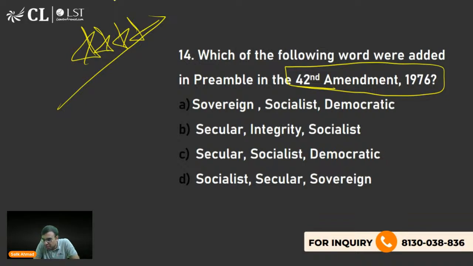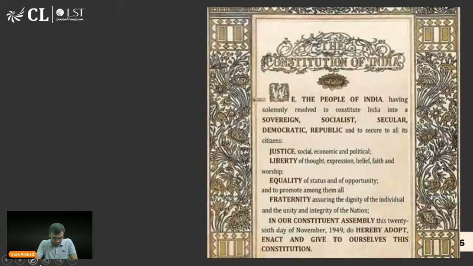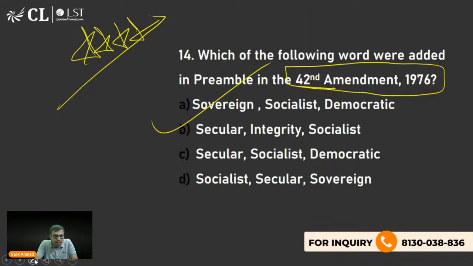Yes, Ayush, Simar, Deeptakshi and Dhruv is saying B. Socialist, secular and integrity. These three words were added later on. Socialist, secular और integrity. है ना? किसी ने पूछा था फेडरलिज्म, देखो अगर पूरा पढ़ोगे कहीं पे फेडरलिज्म वर्ड नहीं मेंशन है. Yes, Mishika, you are also right. The right answer is B is the right answer.